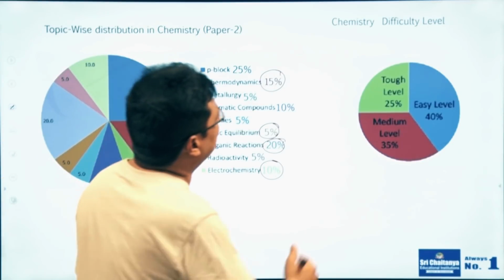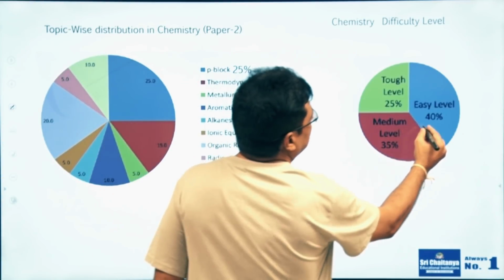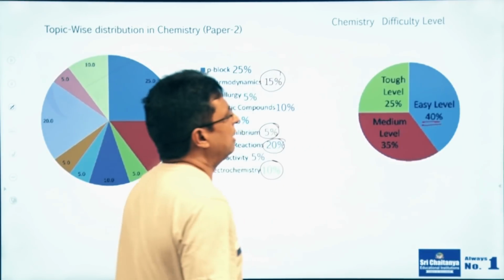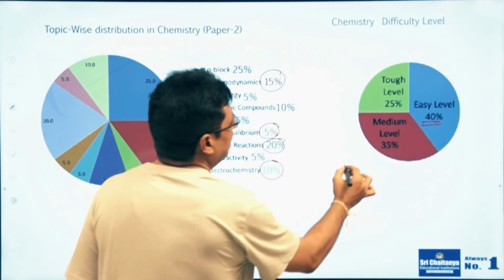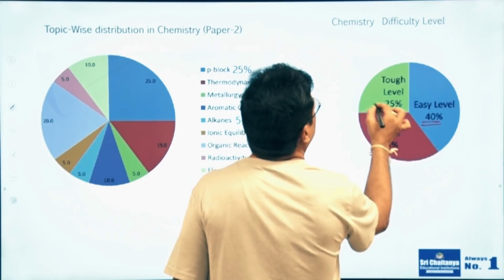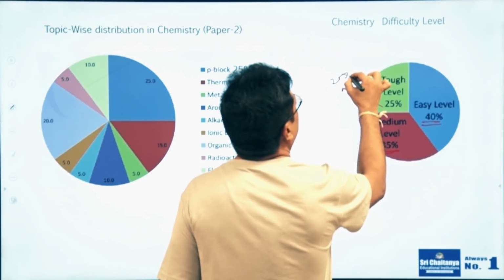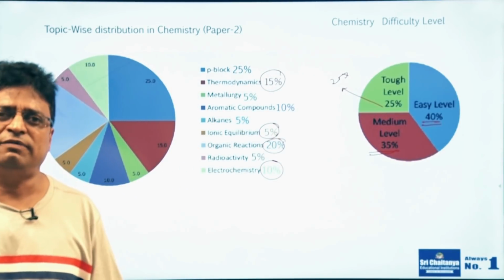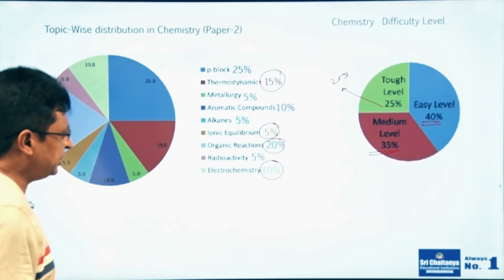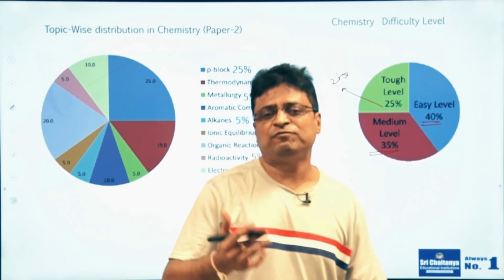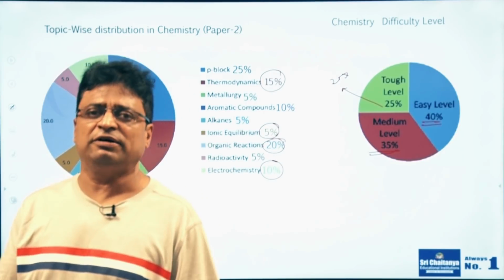Coming to the difficulty level, in easy level they asked only 40%, medium level 35%, and only 25% of the questions are from the difficult level. So if you have concentrated more on organic and physical only, you can get a very good rank.